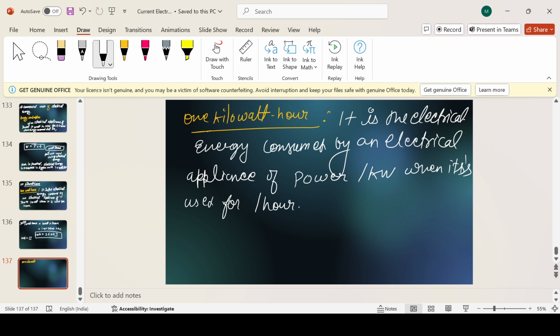So now what we will do? 1 kilowatt hour, so 1 kilowatt into hour.